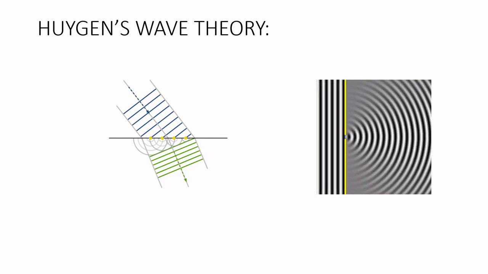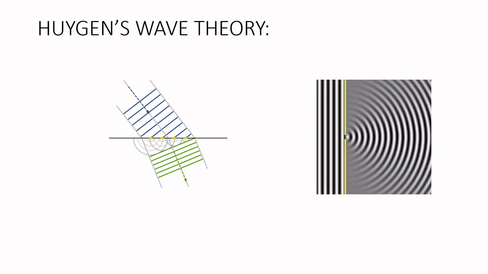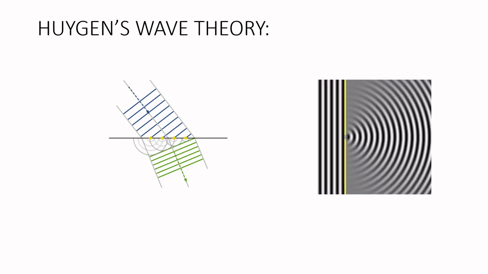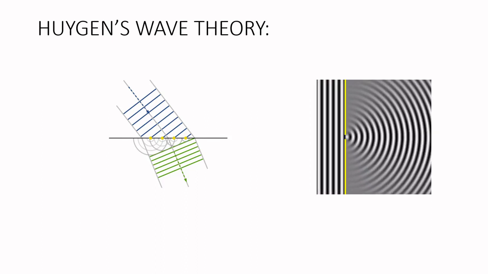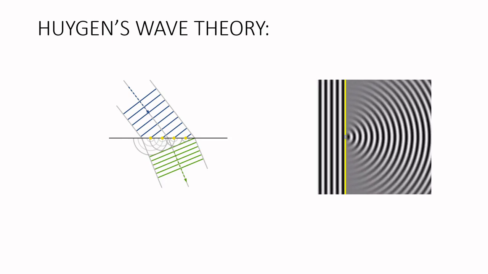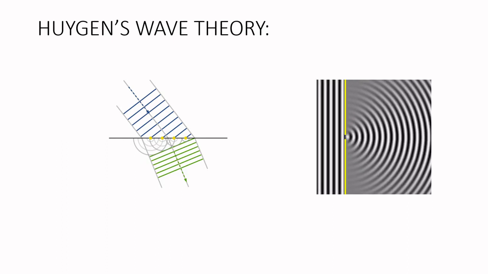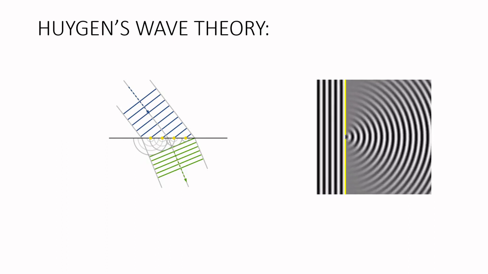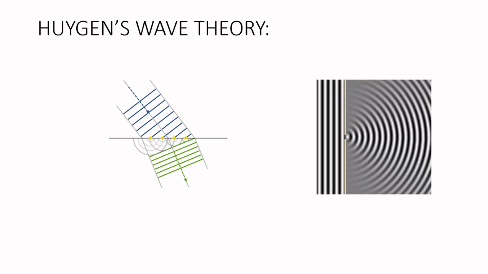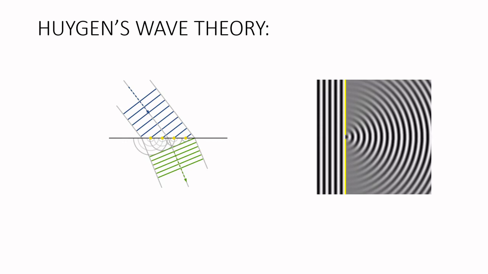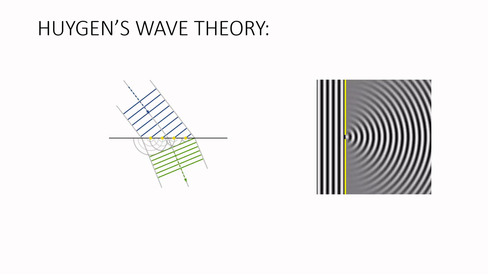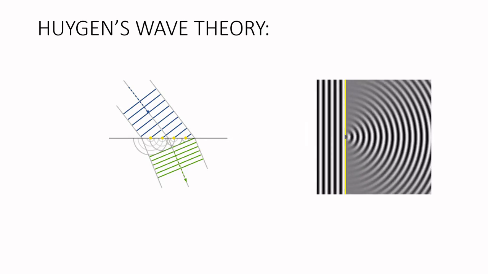Using the above principle, Huygens was successful in deriving the laws of reflection and refraction of light. He was also successful in explaining the linear and spherical propagation of light using this theory. However, he was not able to explain the diffraction effects of light. Later, in 1803, the experiment conducted by Thomas Young on the interference of light proved the Huygens wave theory of light to be correct. Later, in 1815, Fresnel provided mathematical equations for Young's double-slit experiment.